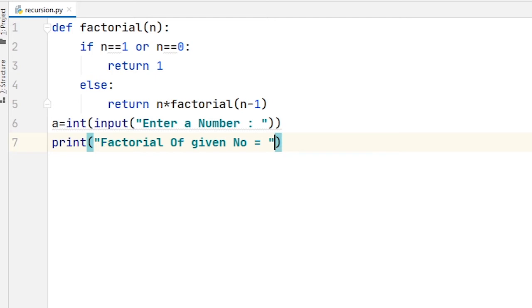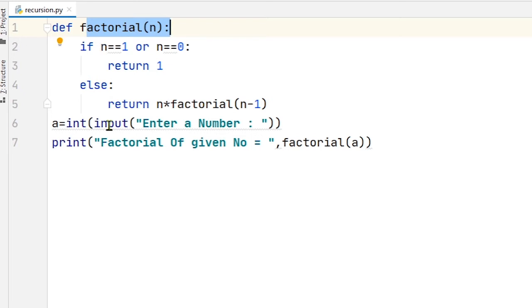Before executing this program, let's try to understand its flow of execution. The program starts from line number 6 because at line number 1 the function declaration is here. So control moves to line number 6, where I take input from the user and store the value into variable A. At line number 7, you can see a print statement, factorial of given number is equal to, and I am calling the factorial function and passing the value of A. So A will give its value to n and the factorial function starts executing. Suppose the input value is 5.